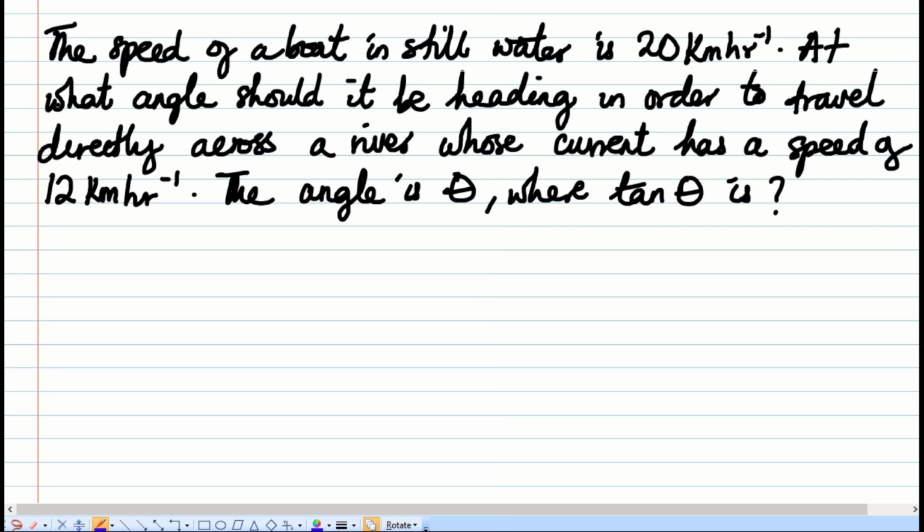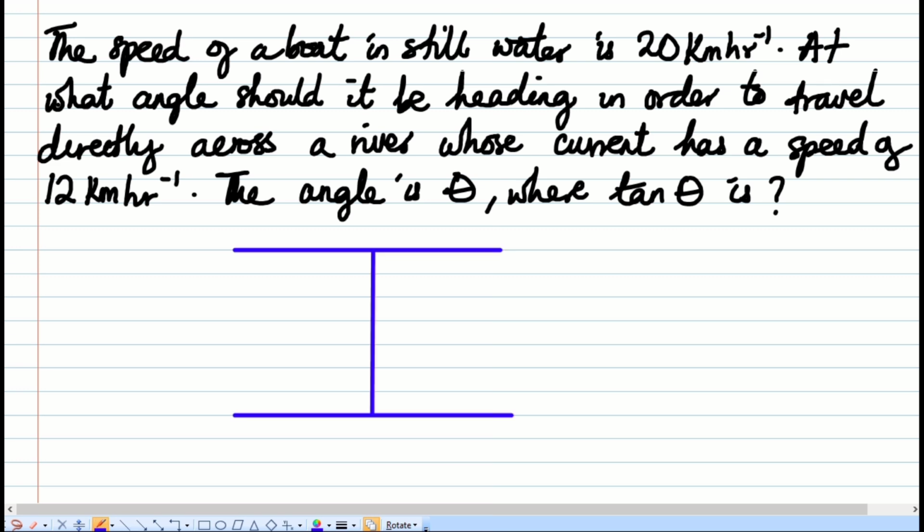Let's read. It says the speed of a boat in still water. Still water means the water is not flowing, the water is just calm. So the speed of a boat in still water is 20 km per hour. At what angle should it be heading in order to travel directly across a river whose current has a speed of 12 km per hour? Now, let's build this question.